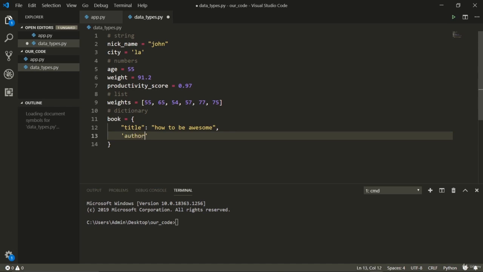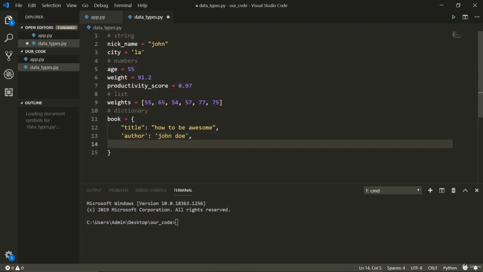I can store author name with a single quotation mark, and that's pretty awesome. John Doe. I can store anything here which I can store in a variable. I can store a number, for example, let's say year, 2017, 2018, sure.